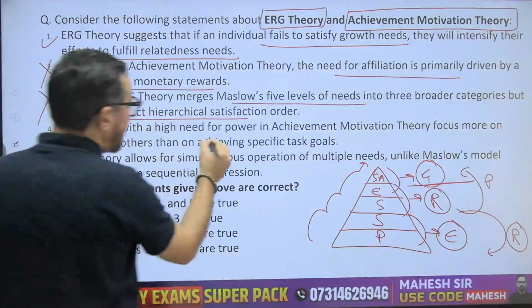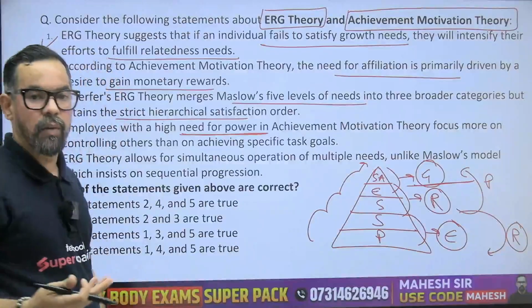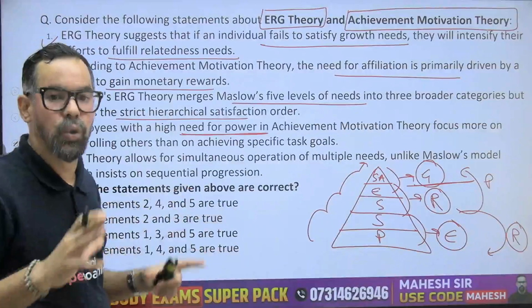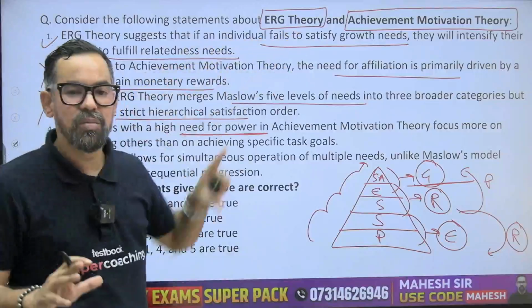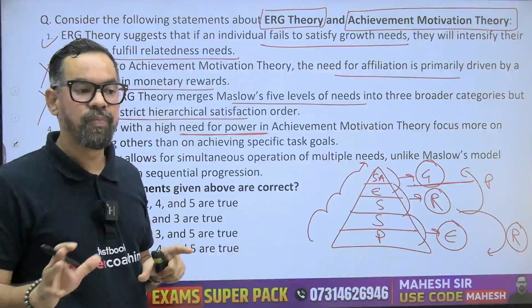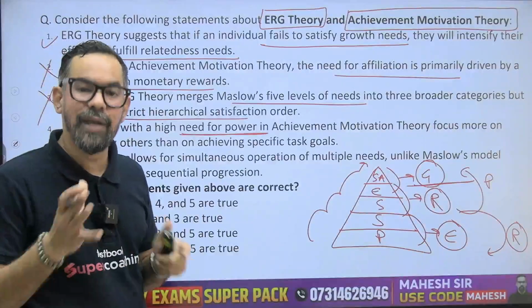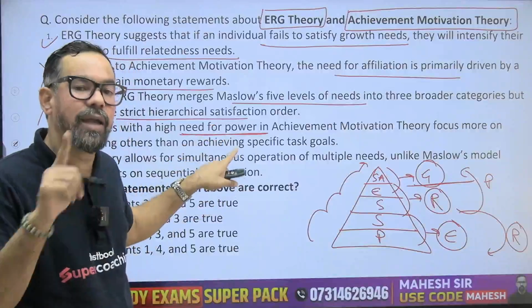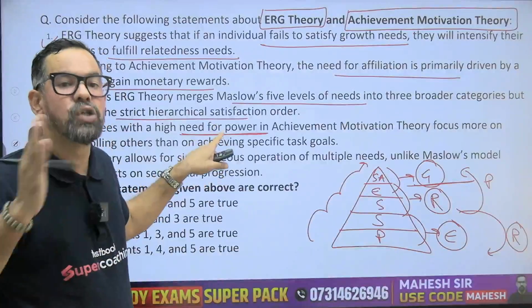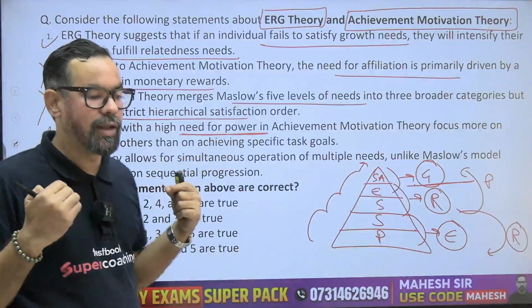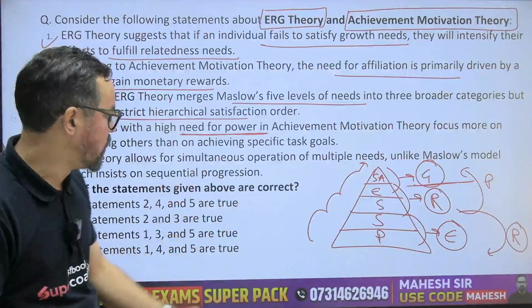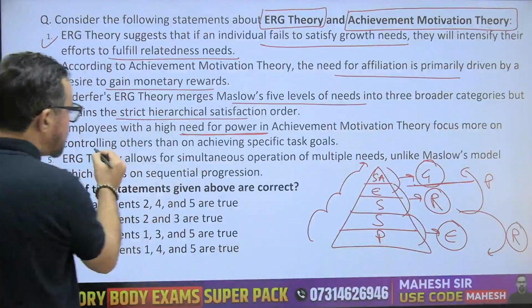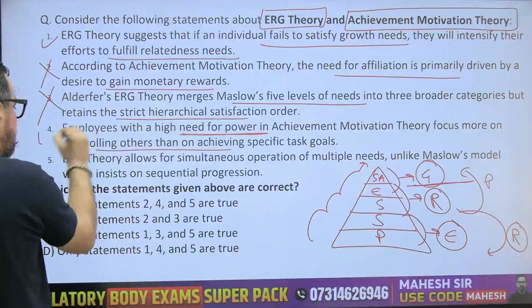Employees with high need for power generally want to control people. So here basically the achievement theory or need theory is useful for team management. If a person is high in need for power, he should be a team leader because they love to command others and all. Okay? So focus more on controlling others than achieving specific goals.